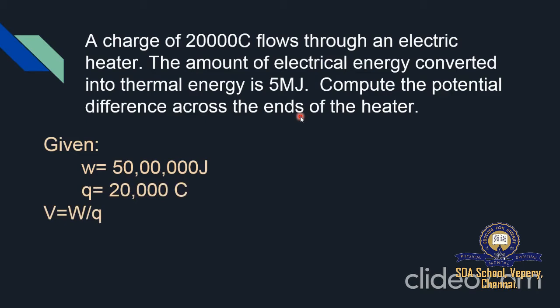We know the formula for potential difference. So what is the formula for potential difference? It is nothing but the work done by charge. So work done and charge we're just going to substitute directly into the formula, and we'll be getting the value as 250 volts. So hope you are clear with it.